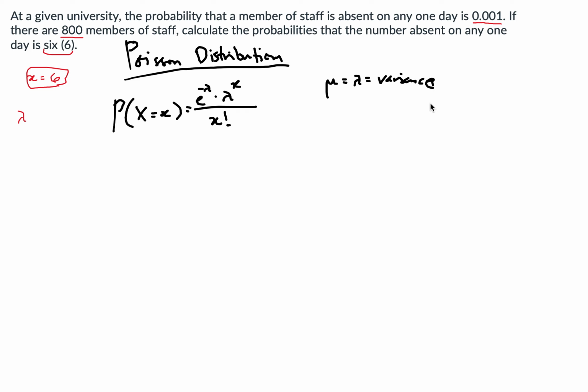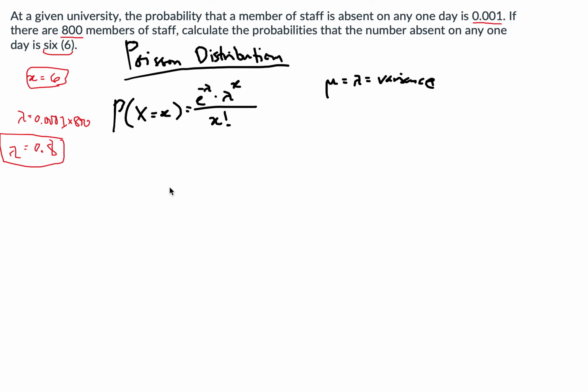The university has 800 members of staff. So our lambda is 0.001, and we multiply that by 800 because we want it relative to the university. So our lambda here would be 0.8.